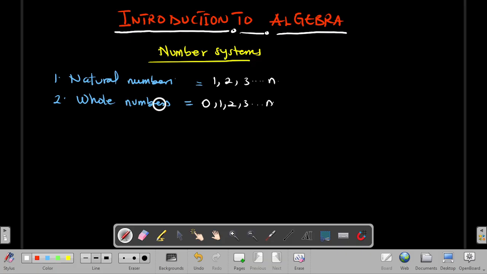After whole numbers, scientists realized that you can have negative numbers in addition to the positive numbers. Looking at the evolution of numbers, the idea of negativity was introduced through trading.